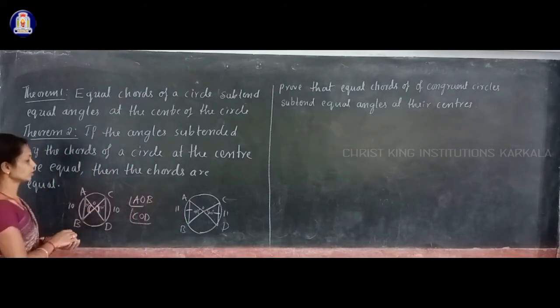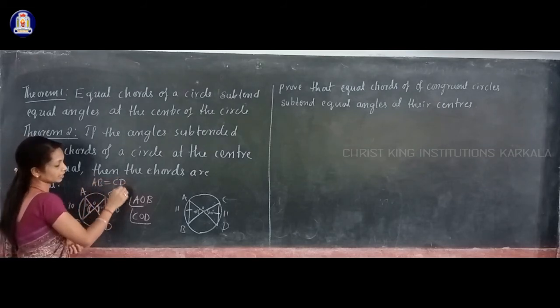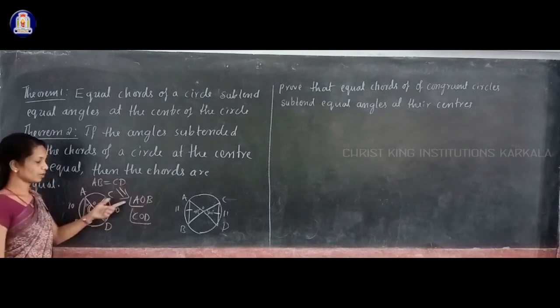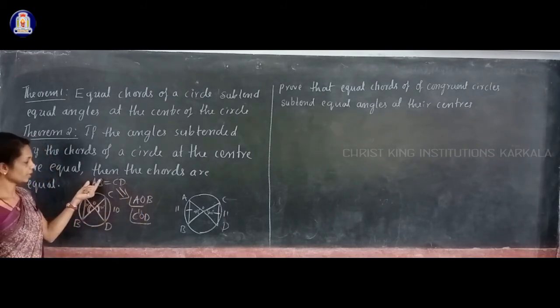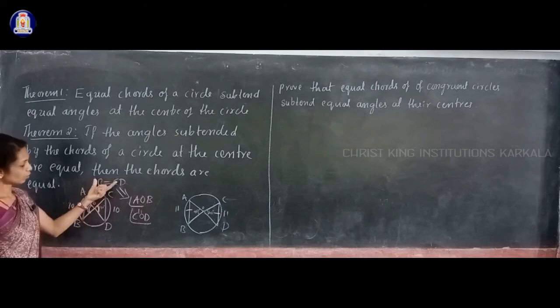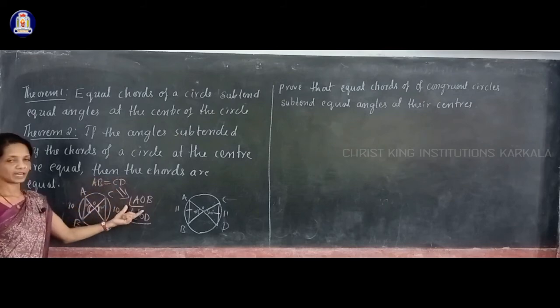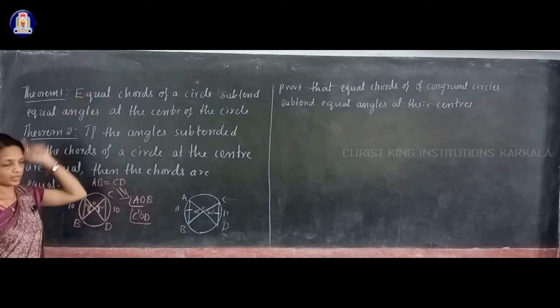So here what we are given is that the chords are equal, AB is equal to CD. Using that I can prove angle AOB is equal to angle COD, that is, the angle subtended by AB, that is AOB, is equal to the angle subtended by CD, that is COD. If chords are equal in length, then the angles subtended by those chords are equal. That is theorem 1.